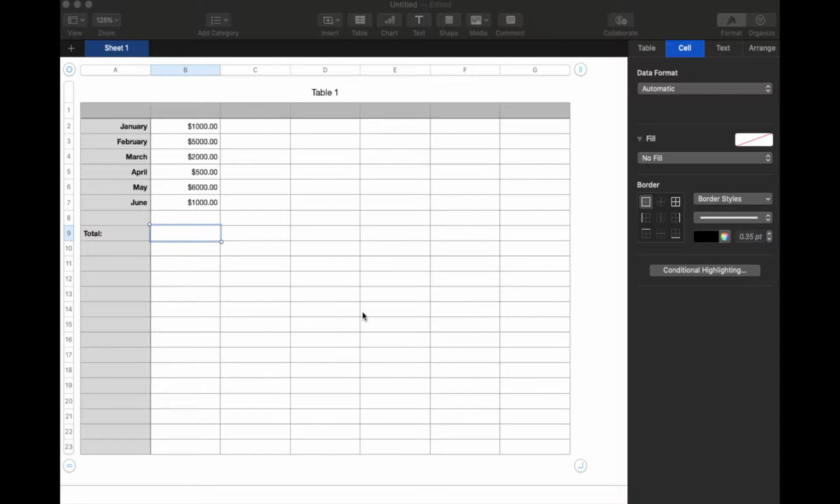Hey friends, in today's video, I'm going to be showing you how to multiply cells within Numbers on your Mac. Super easy process. Let's do it right now.